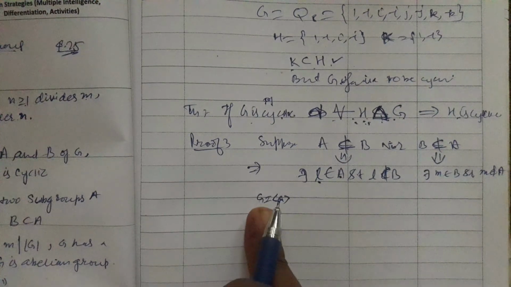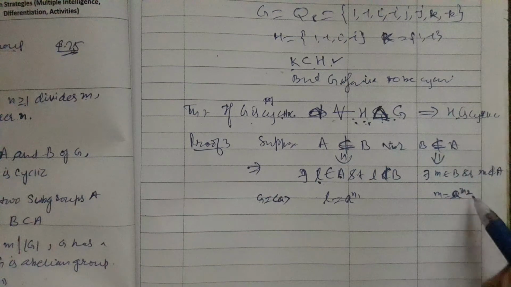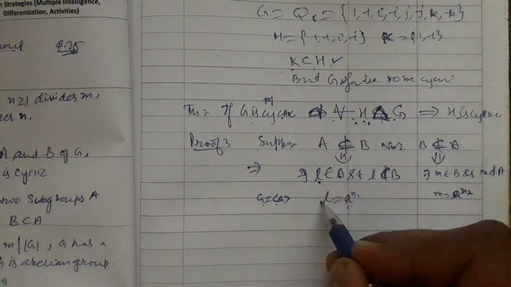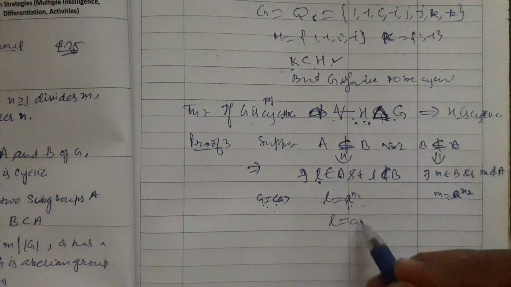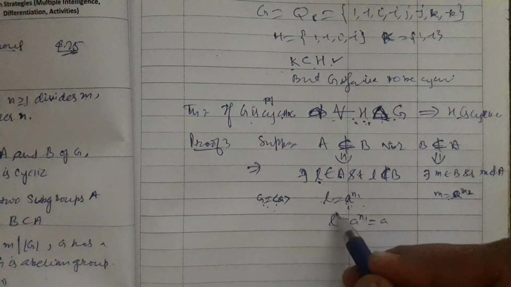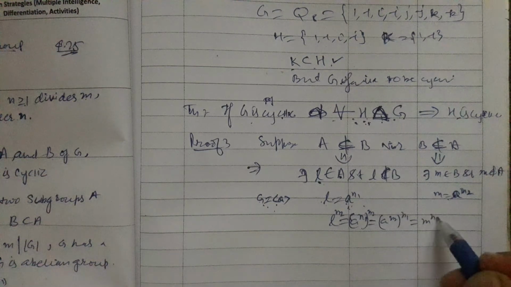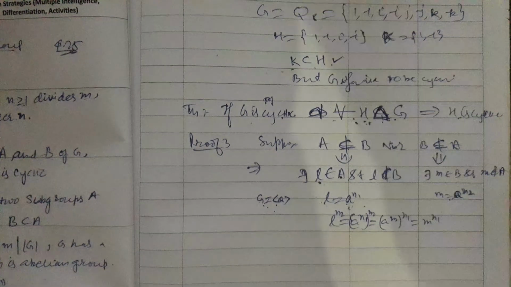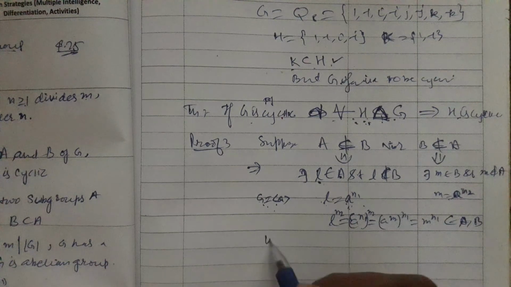Because G is cyclic, L can be expressed as a to the power n1 and M equals a to the power n2, since L and M are also elements of G. Since A and B are cyclic, and whichever power you apply on an element of a cyclic group, it remains an element of that subgroup, so M is contained in A,